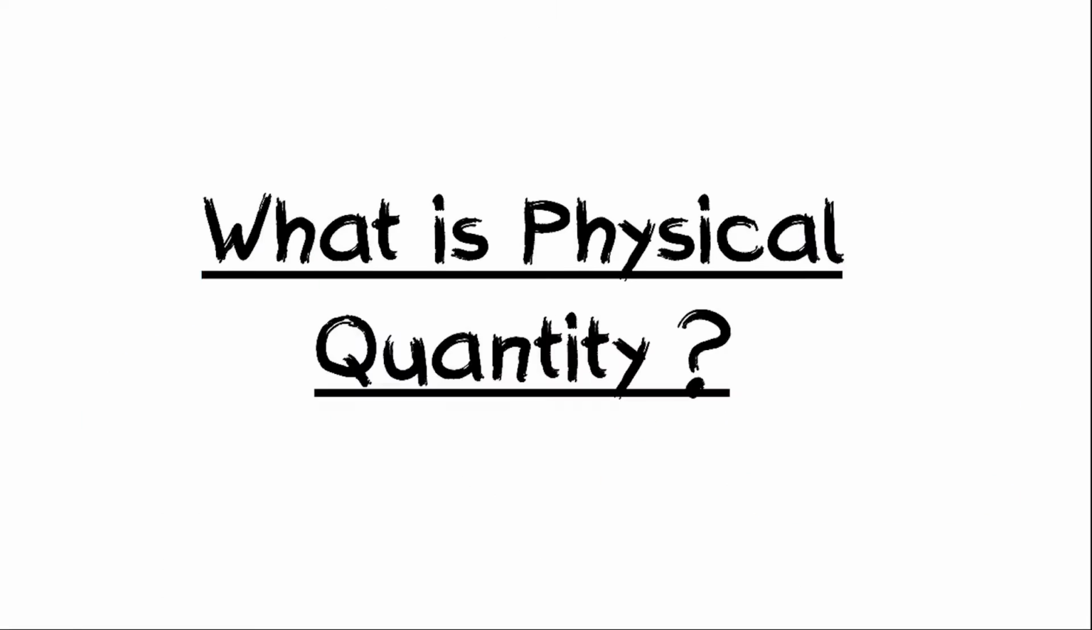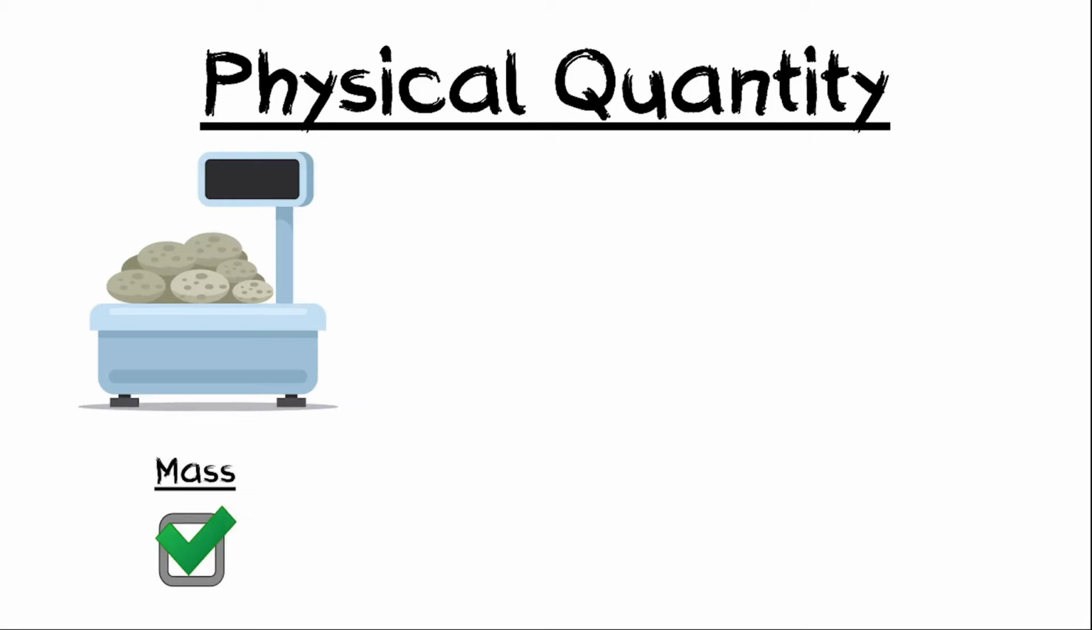What is physical quantity? The characteristics of matter or any physical event that can be expressed as measurable quantity are called physical quantity. So, mass of a body is a physical quantity while its smell is not.